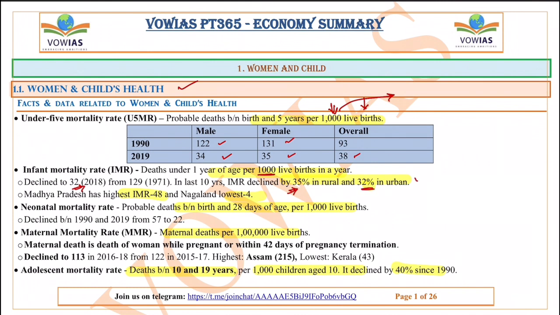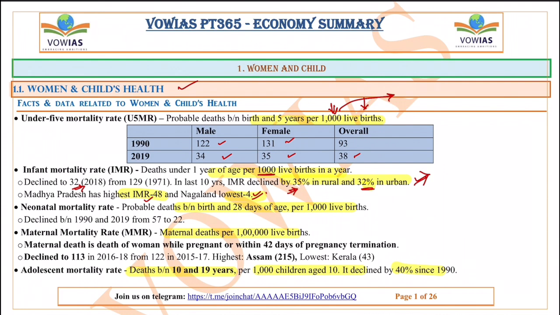See, all this data will become useful for your mains, this small data. But for your prelims, it is not much important to remember all this data. We just need to remember the trends and also the definitions. So the important thing to remember here is Madhya Pradesh has the highest infant mortality rate, whereas Nagaland has the lowest infant mortality rate. Remember this.